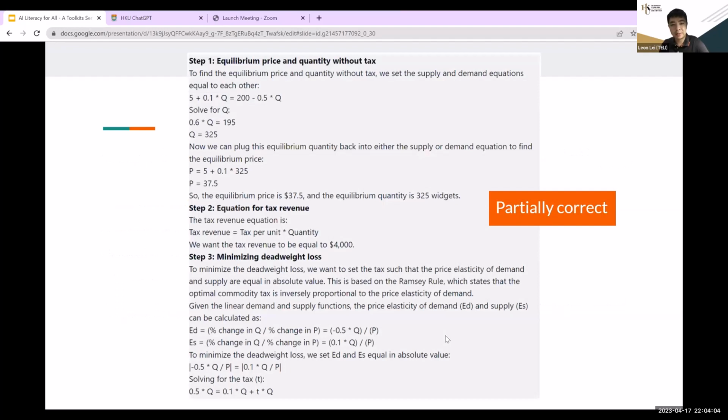I can tell you it's not correct. So the final answer is not correct. But if you check in detail, steps 1 and 2 are correct. They use the correct concept, have the correct calculations, and then send this information to step 2 and calculate again. But later on, they start to use the wrong concept starting from step 3. So that's why the rest of the calculations are wrong. But the explanation is correct. They just picked the wrong concept. So that's why it's partially correct.